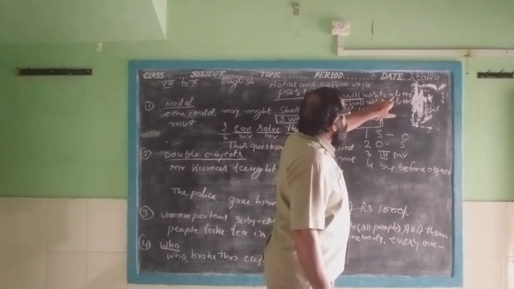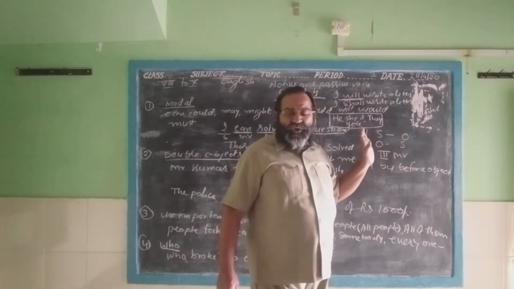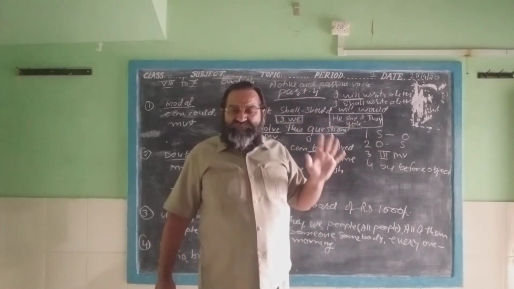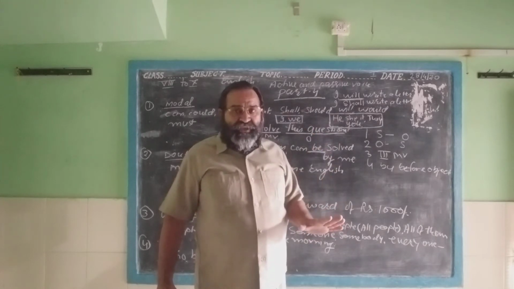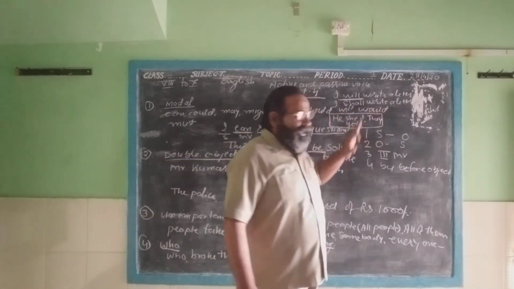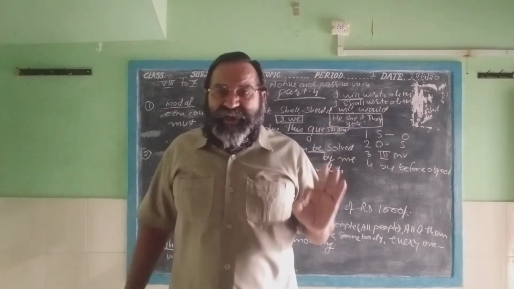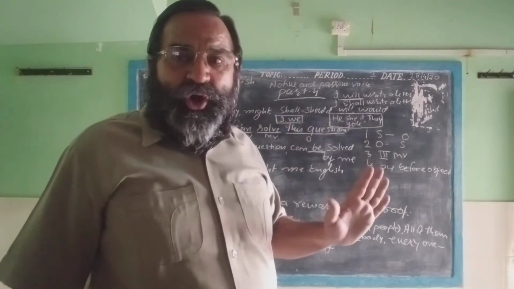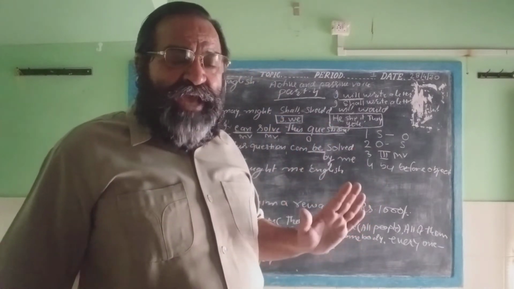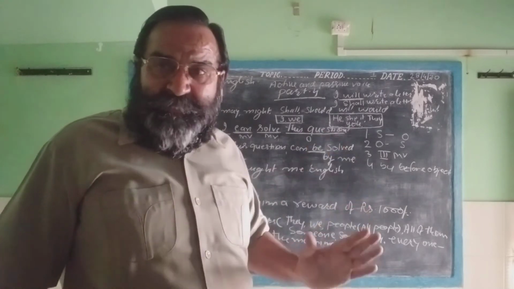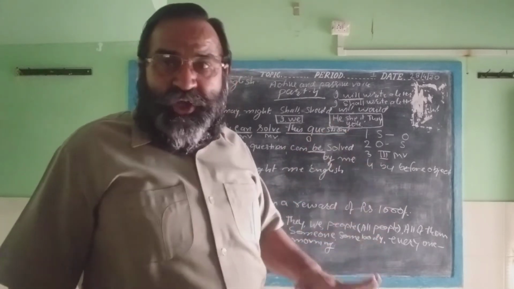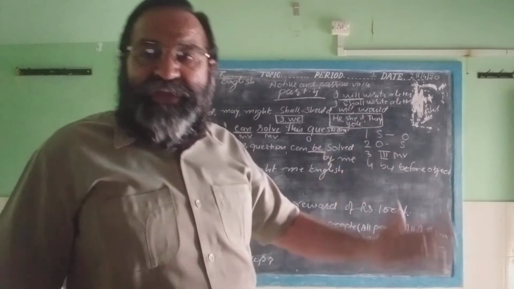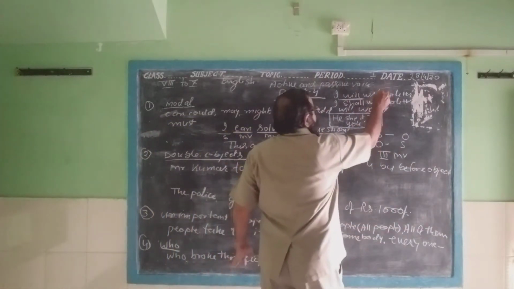I will write a letter, it means here is the modal verb, and when the modal verb is used, the work will definitely be done. It is confirmed. And I shall write a letter, the verb is not definite. Suppose I want to say that I shall go to school. It may be possible that he will go to school or not. But he will say that I will go to school, definitely he will go to school. It means here is the definite.